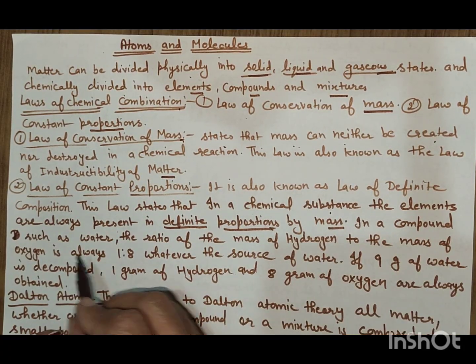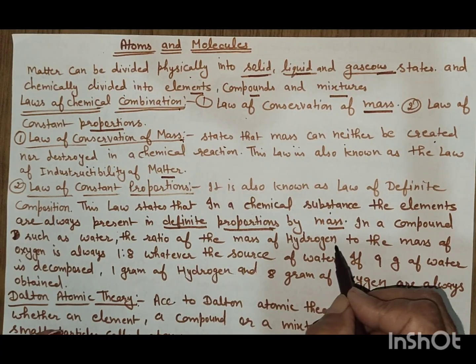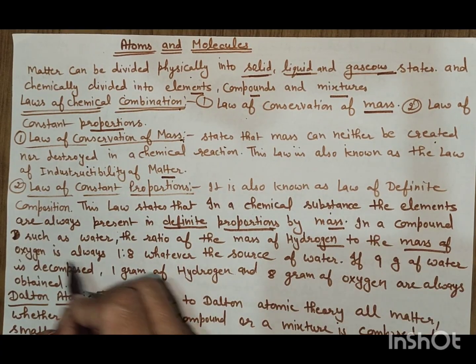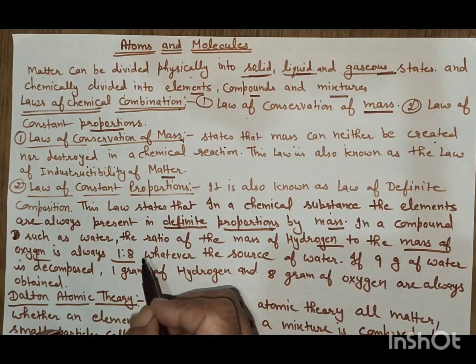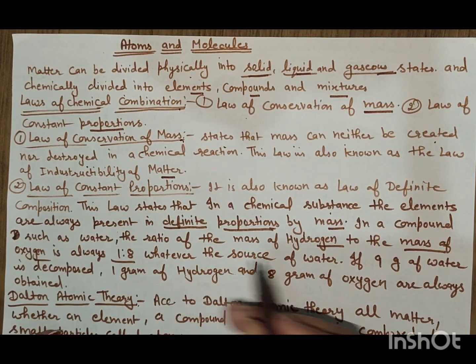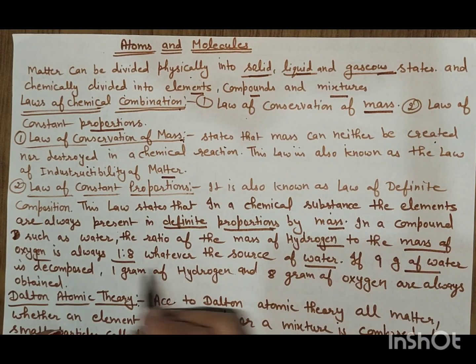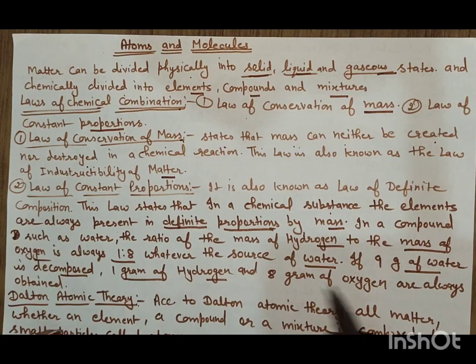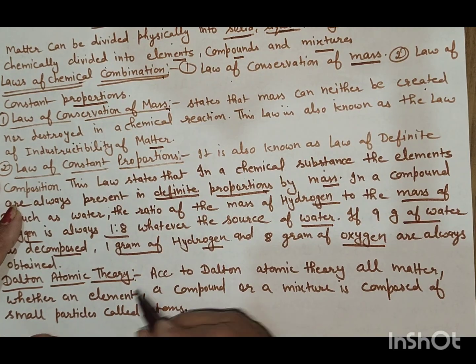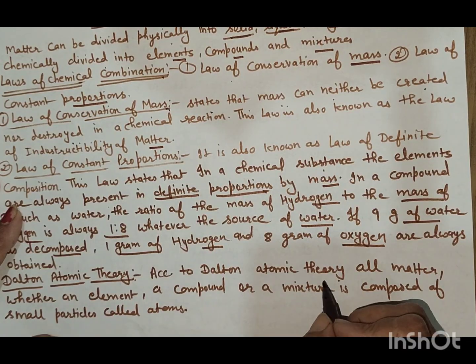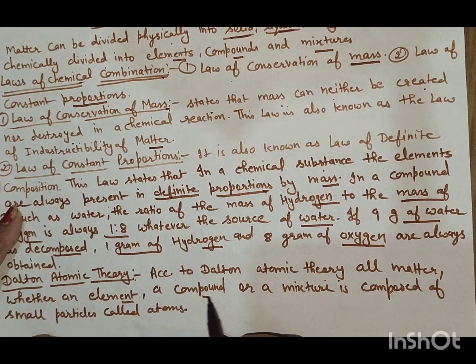In a compound such as water, the ratio of the mass of hydrogen to the mass of oxygen is always 1:8, whatever the source of the water. If 9 grams of water is decomposed, then it will give 1 gram of hydrogen and 8 grams of oxygen. Atomic theory. According to the Dalton atomic theory, all matter, whether an element, compound or mixture, is composed of